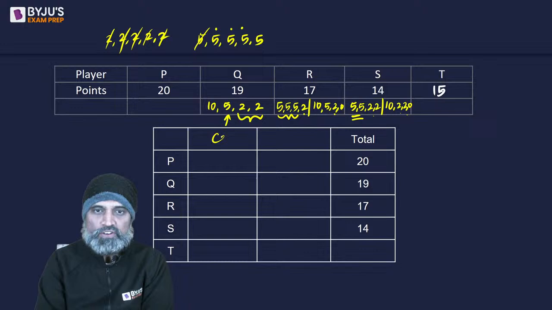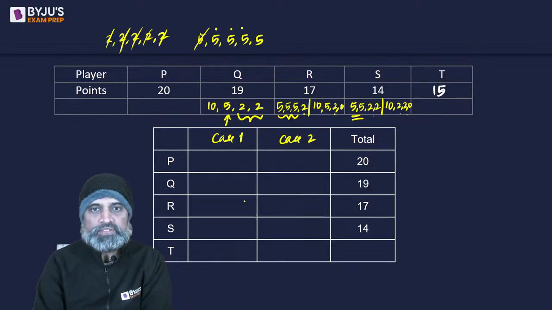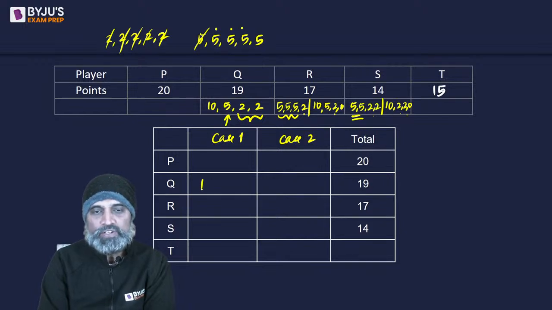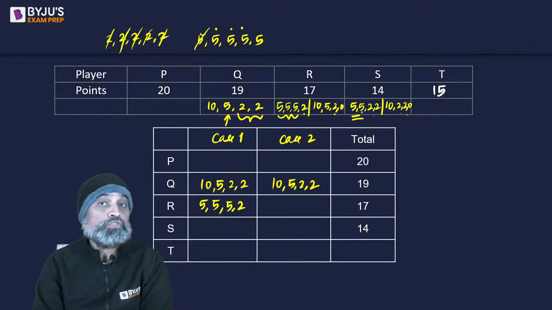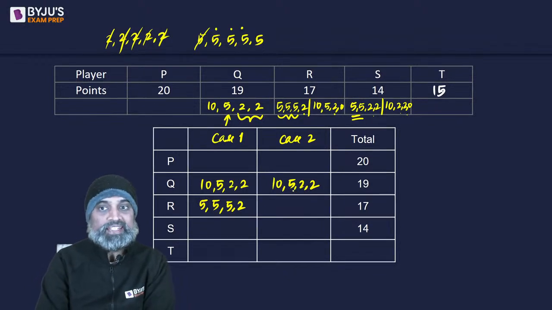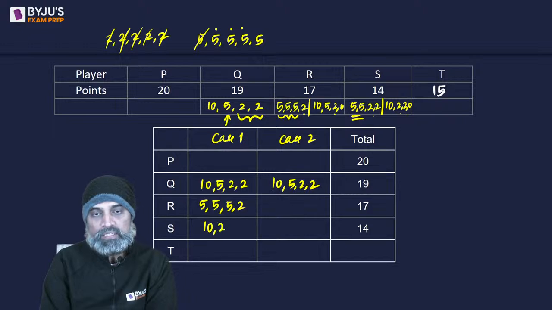So I'm not sure whether we are going to have 2 cases or more than 2 cases. Abhi, for the sake of easy approach, let's say there are 2 cases, out of which Q19 will definitely have 10, 5, 2, 2, whether it's case 1 or case 2. For R, if I take 3 5s and a 2 for a 17, so 4 5s are used, so I can't take 2 5s from S, so I will have to take 10, 2, 2, 0 for S.